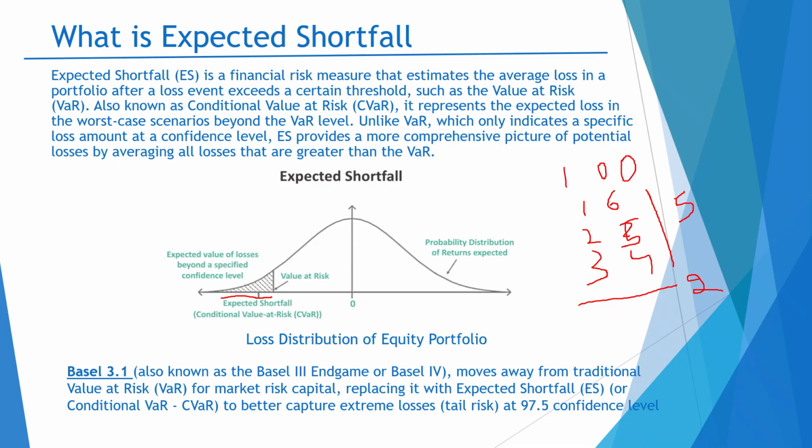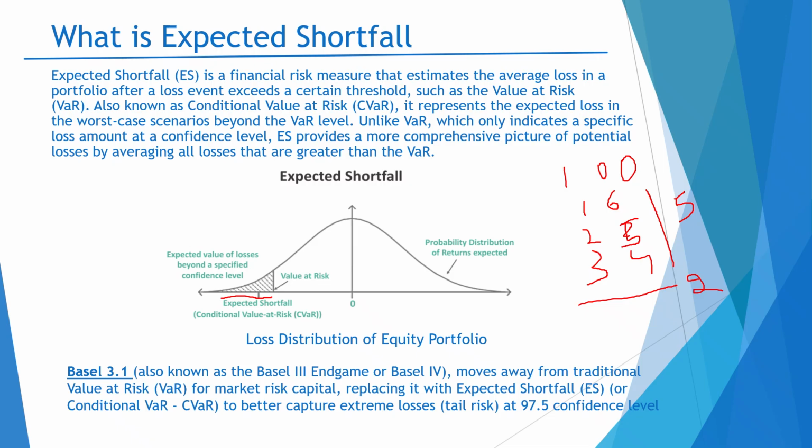Now, Basel 3.1, which is also called the Basel 3 Endgame or Basel 4, has provided guidelines for banks that they should use expected shortfall.